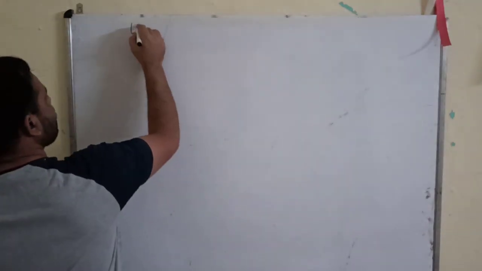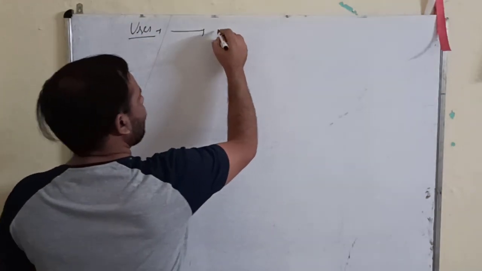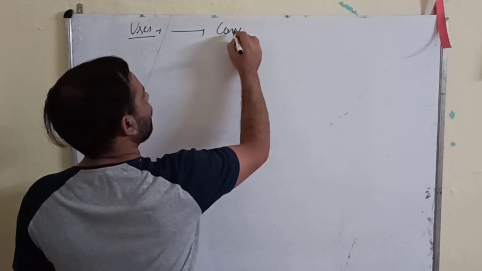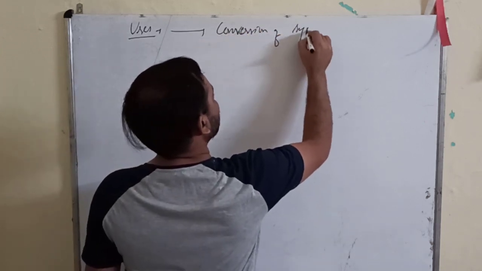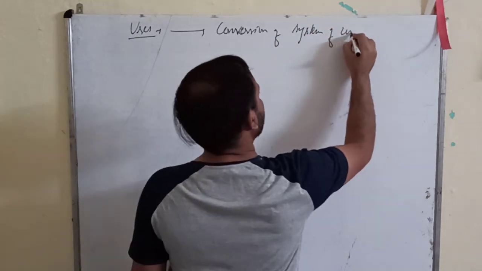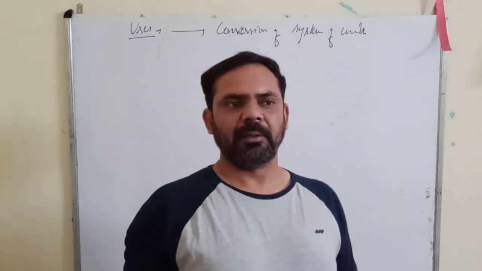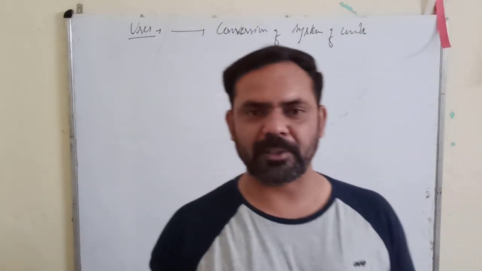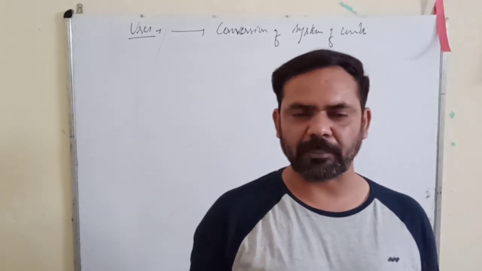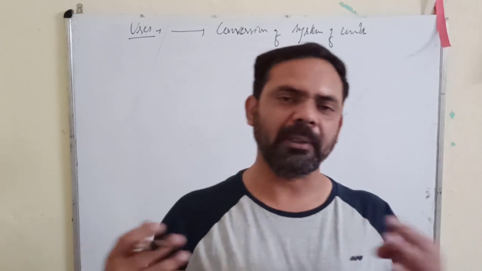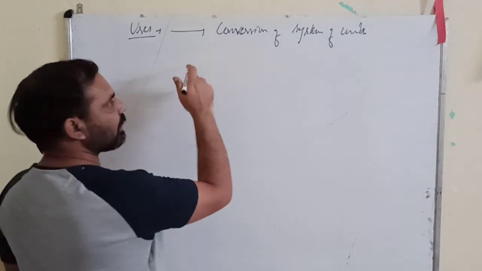Now the uses, and we have 3 uses. One is conversion of system of units. Conversion of system of units means, suppose you are given a quantity in terms of the SI system, then you can change it to the CGS system, or from the CGS system to the SI system. You can change the system of units with the help of dimensional analysis.